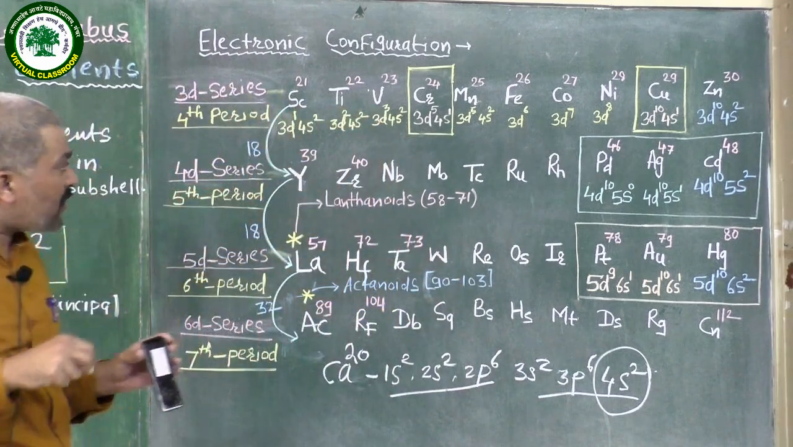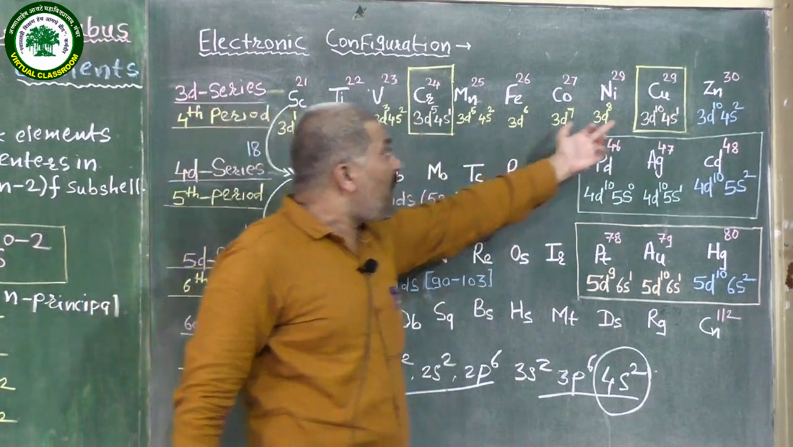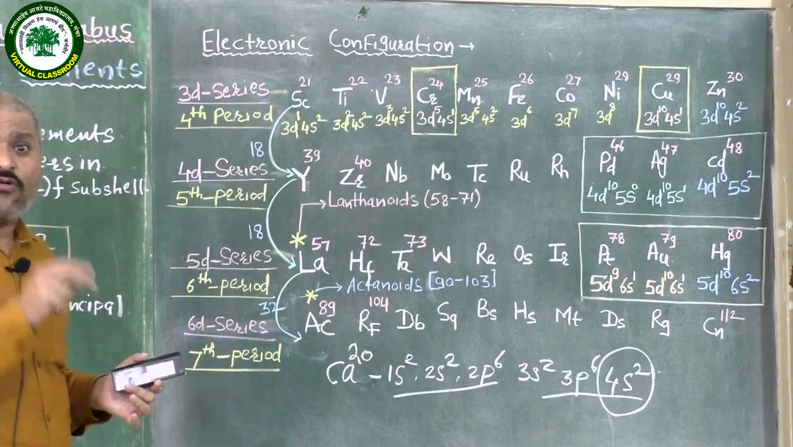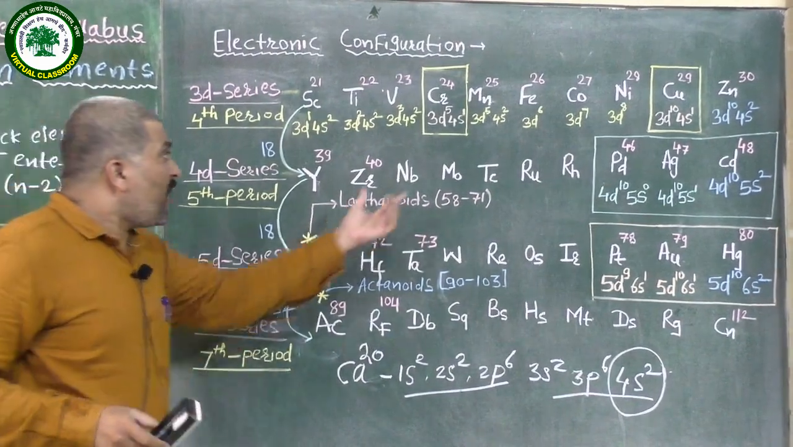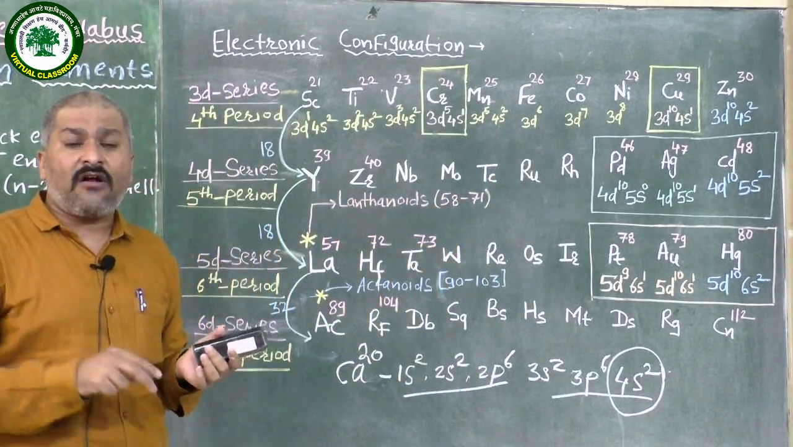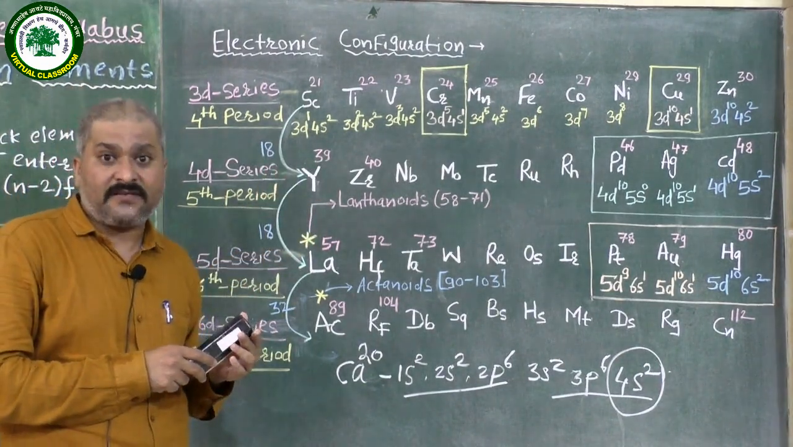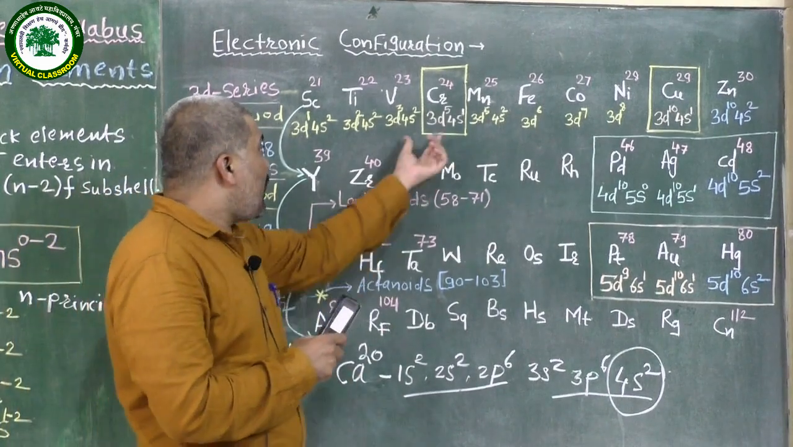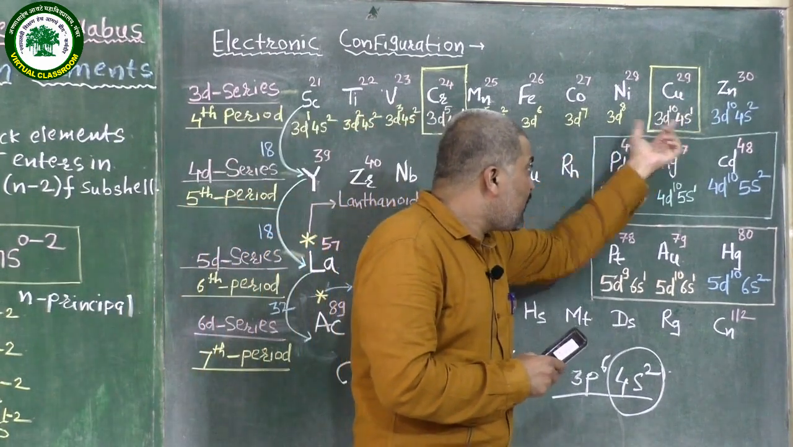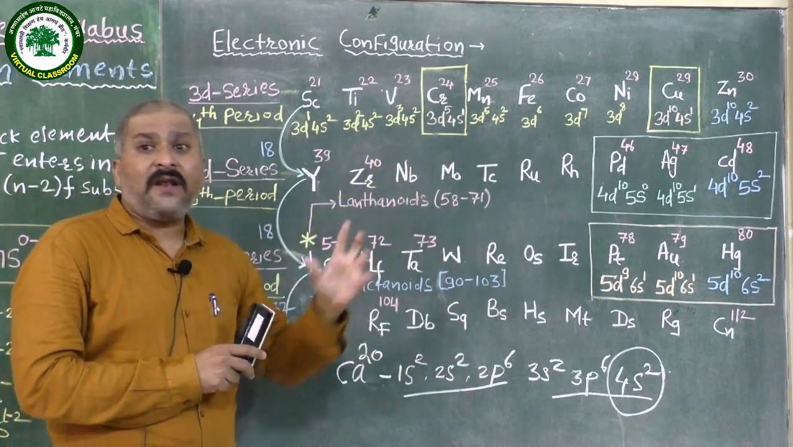Here one thing is very important: why, out of these 10 elements, do chromium and copper show a different electronic configuration? A question of 2 marks will be asked there. Why do chromium and copper have a difference between their observed electronic configuration and actual electronic configuration? The reason is that, to attain extra stability, chromium and copper attain this type of electronic configuration.